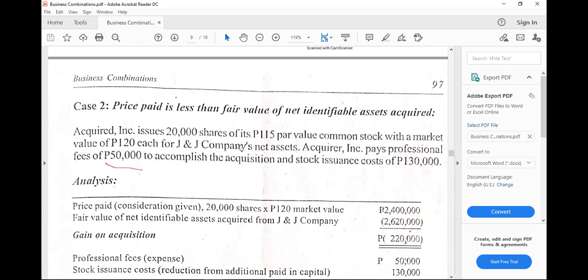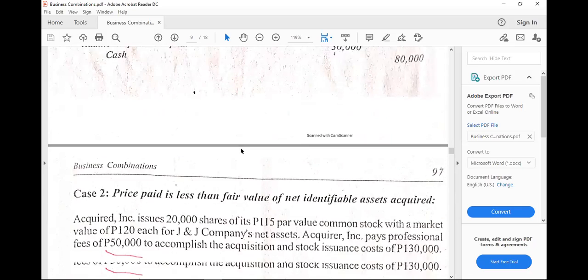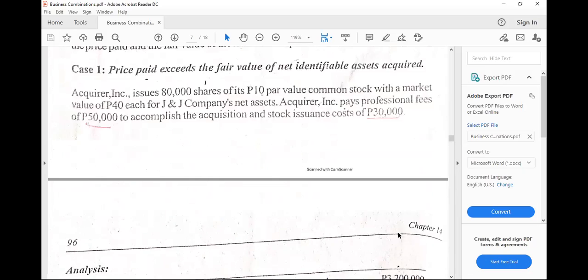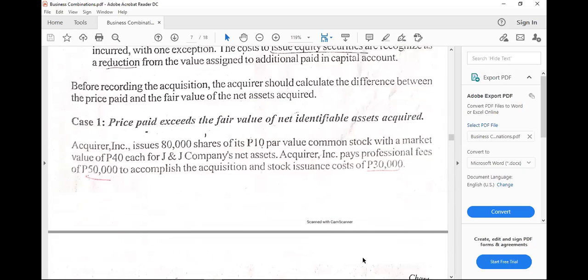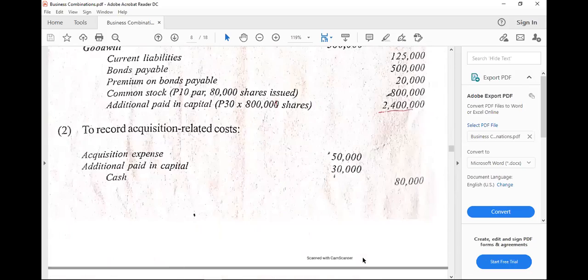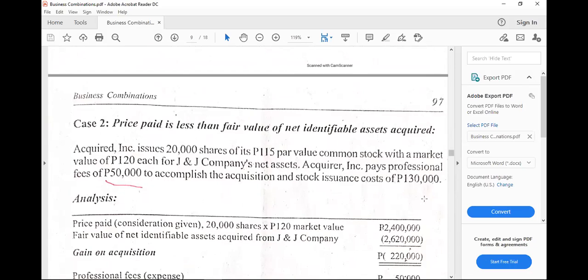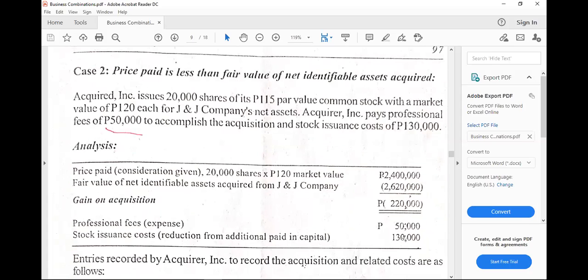All right. What about case 2? Let's check if there are changes of values. Same value for professional fees, that's 50,000, but stock issuance costs are changed, 130,000. And then 20,000 shares with 120 pesos each market value, we multiply, minus the same fair value of net identifiable assets, so that the resulting figure would be the gain on acquisition.